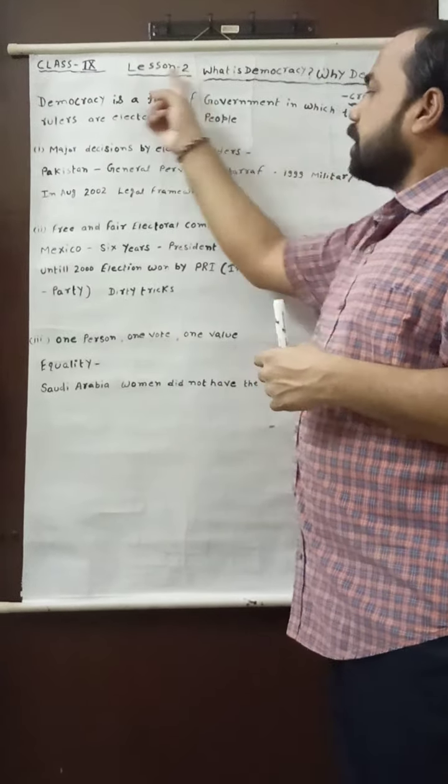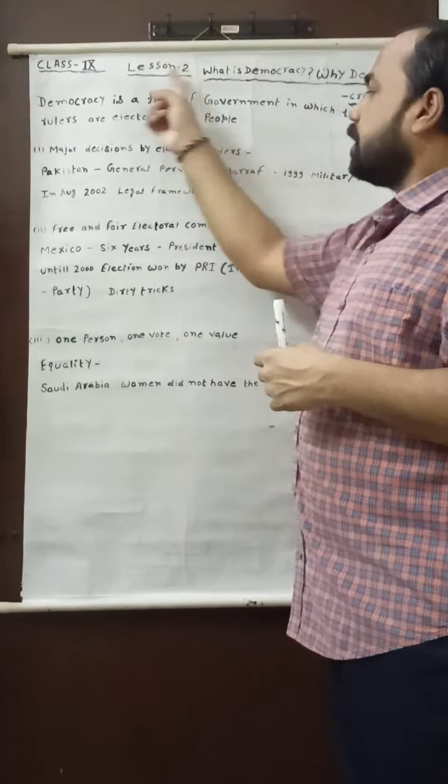And after that, in August 2002, he passed a Legal Framework Order, and according to this order, the constitution of Pakistan was changed or amended. According to this particular amendment of the constitution of Pakistan, the president can remove or can suspend the central and state legislative assemblies.